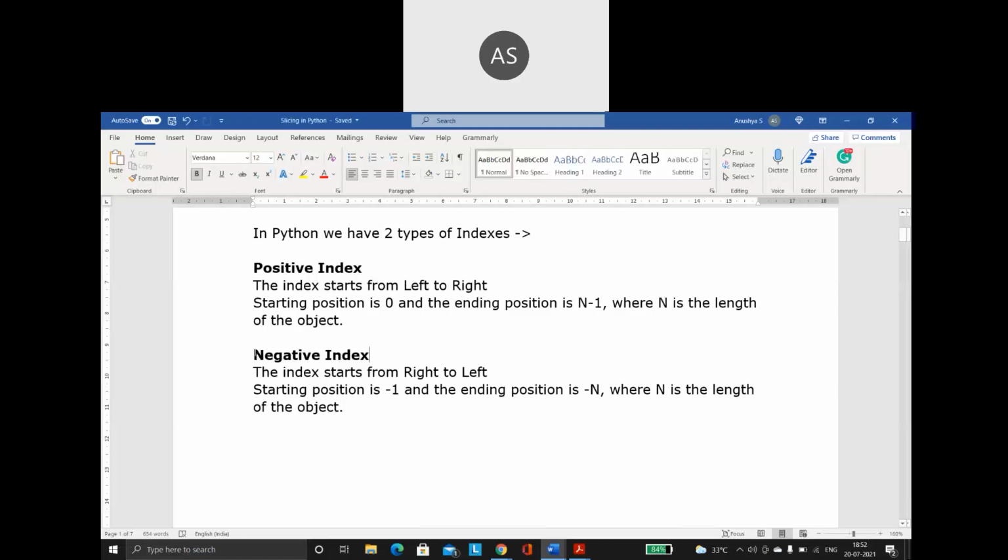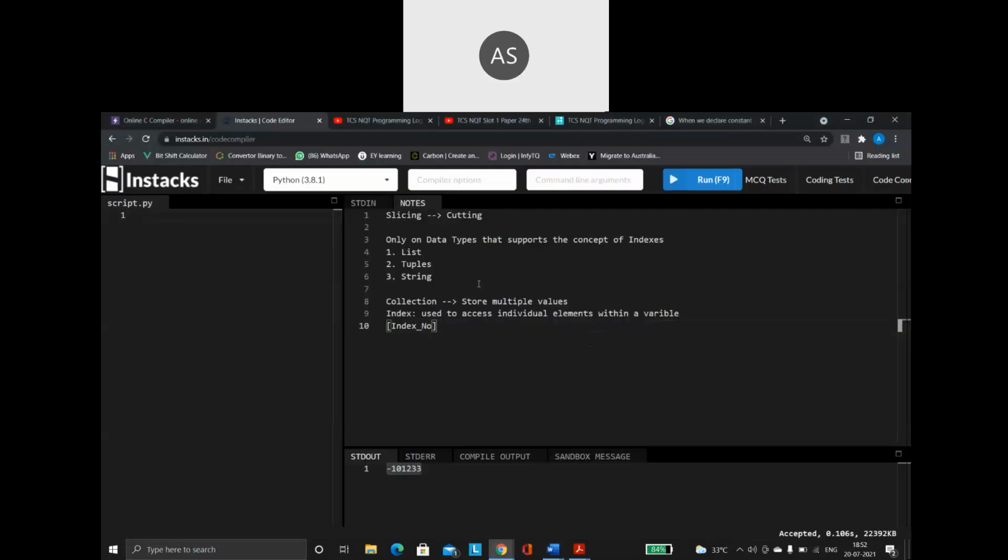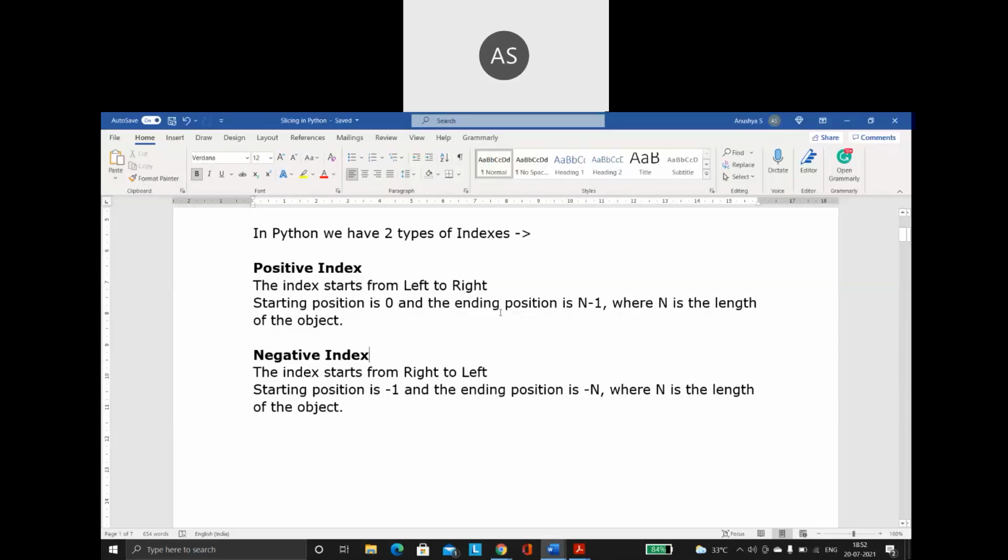Positive index always starts with 0. It goes from the left hand side to the right hand side. Starting value 0, ending value n minus 1. This is a standard thing. Whether you are going for a list, a tuple, or a string, for all these three, the index concept is common.